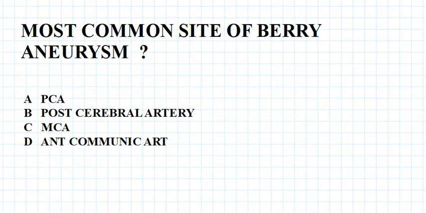So the question is about berry aneurysm, right? The most common site of berry aneurysm is it posterior communicating artery? Sorry if I have written shortcuts. Posterior communicating artery, or posterior cerebral artery, or middle cerebral artery, MCA means middle cerebral artery, or anterior communicating artery. Now, what is the answer? Most common site of berry aneurysm.